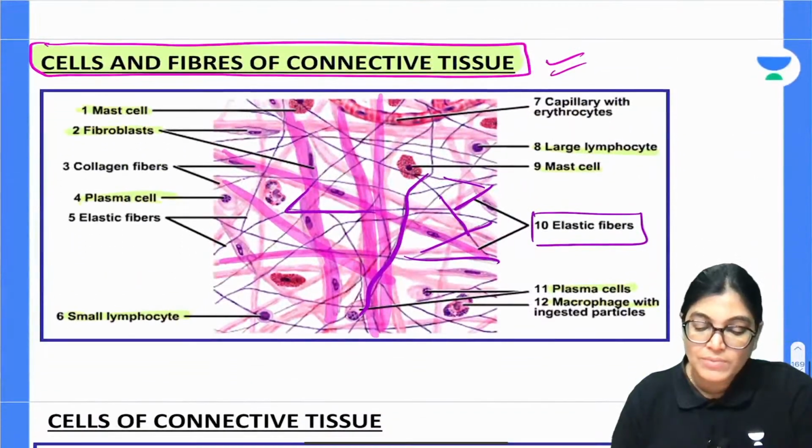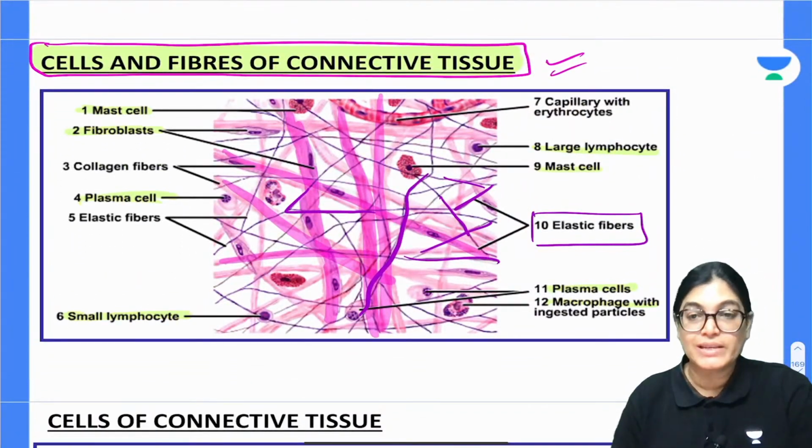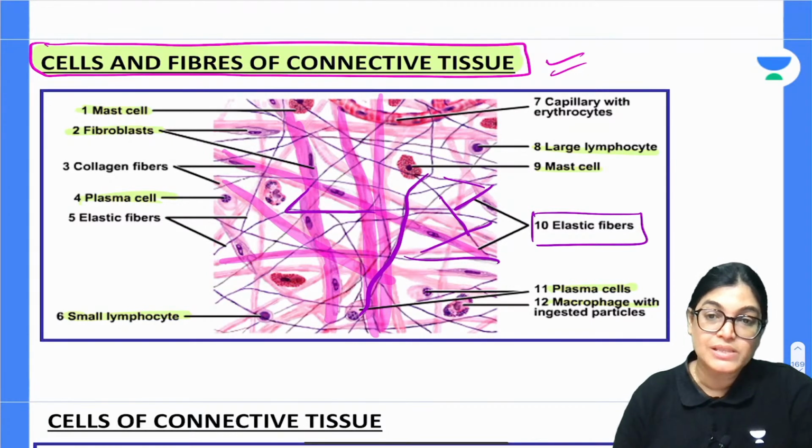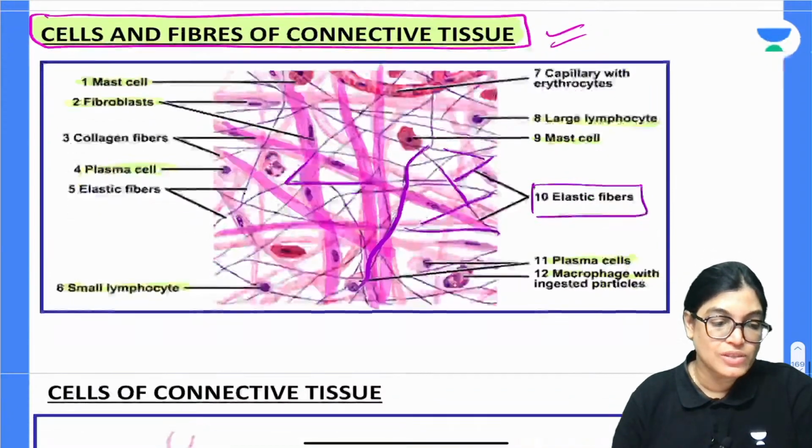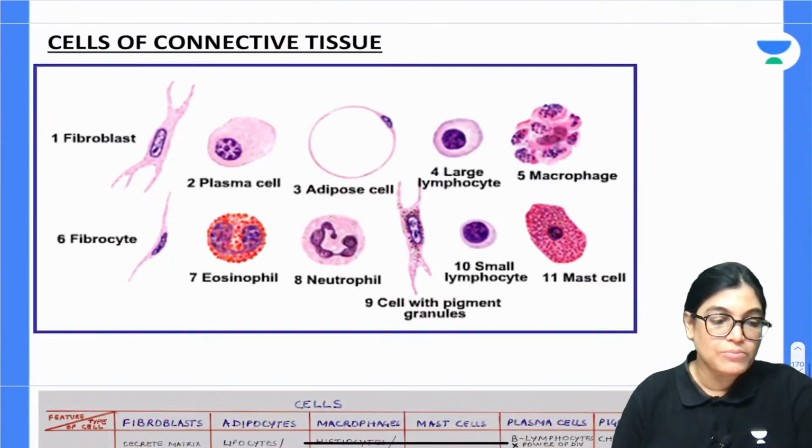Now, reticular fibers have not been shown here. Why? Because reticular fibers can be stained by special stains only, that is silver nitrate. They can't be stained by the normal H&E stains. Now, what are the important types of cells?